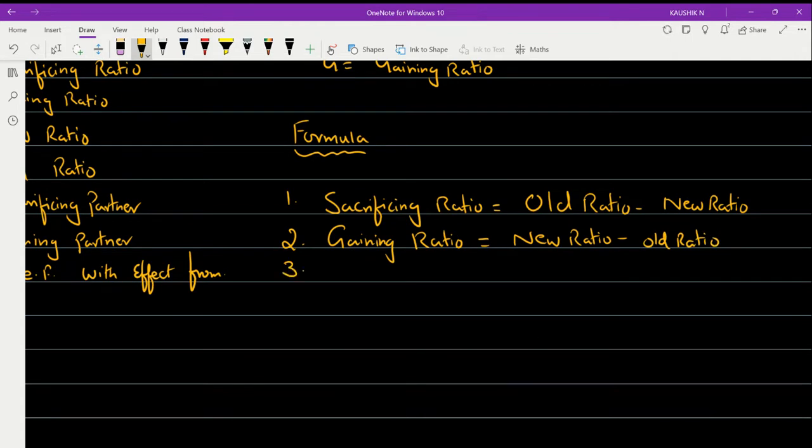Now coming to the third one, the formula to find out the new ratio.